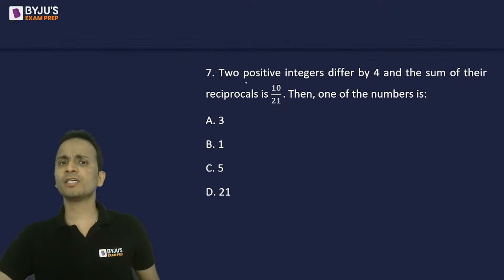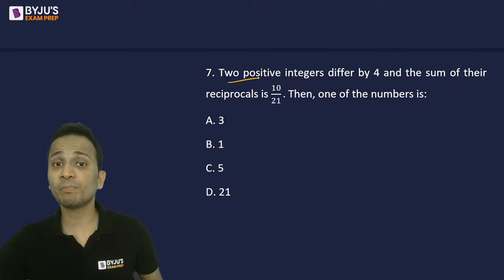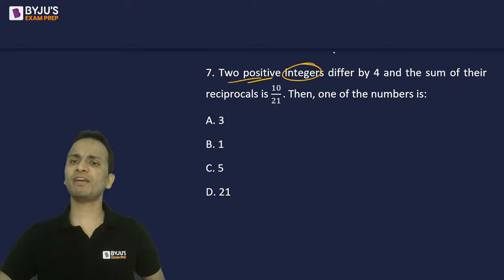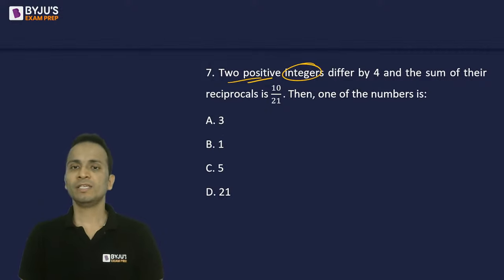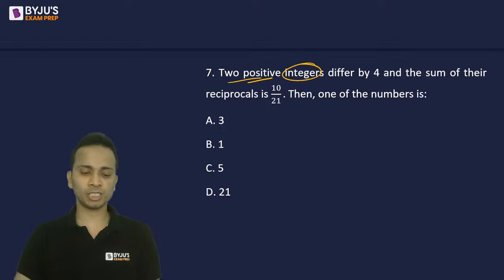The next question is, the two positive integers, these are positive integers, differ by 4 and the sum of their reciprocals is 10 upon 21. Then one of the numbers is equal to which of the following? Now you can also go through options in this question.